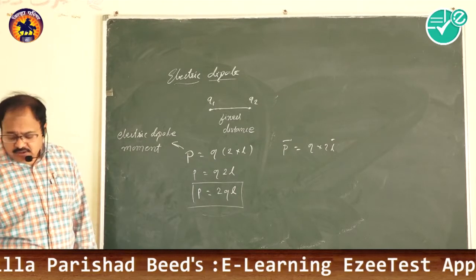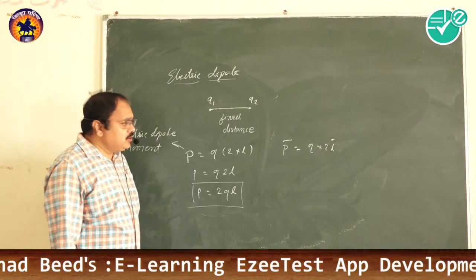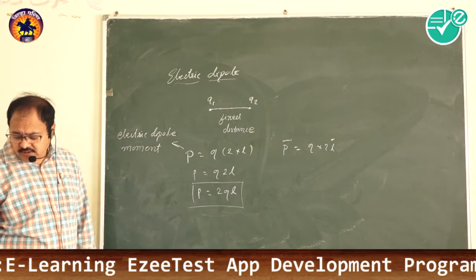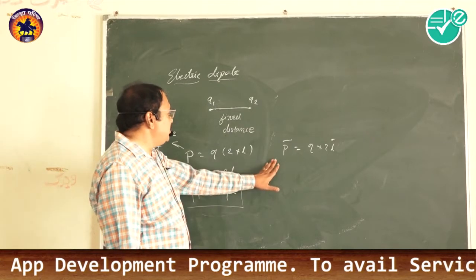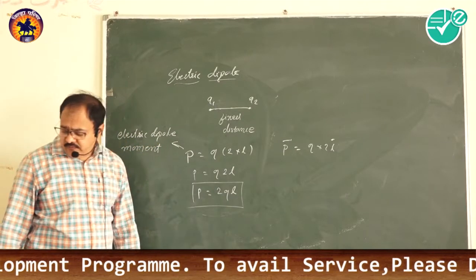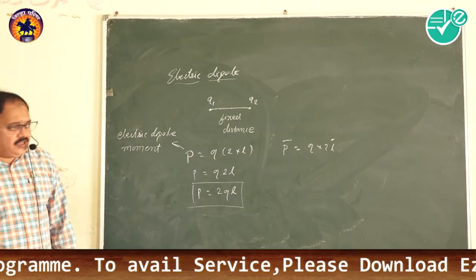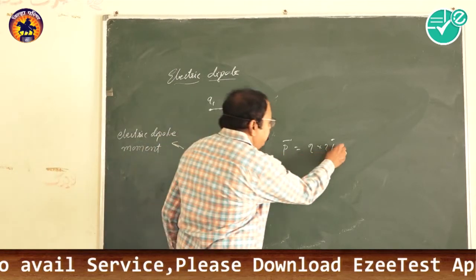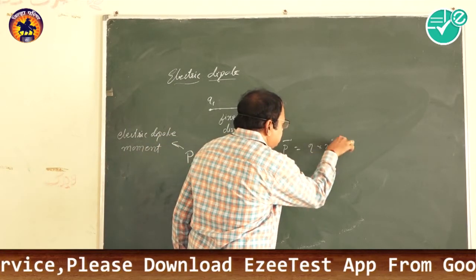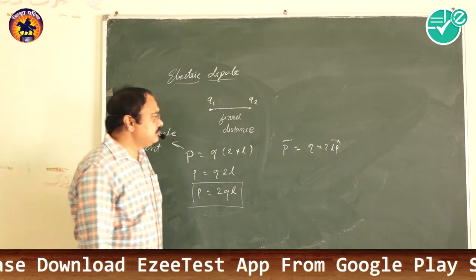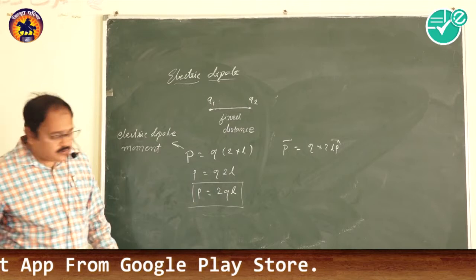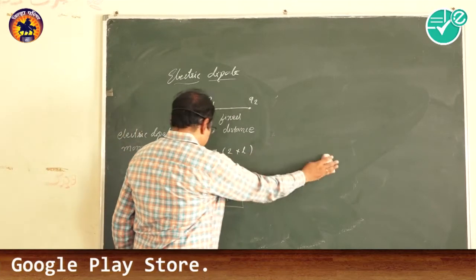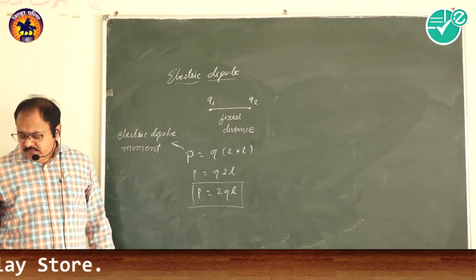Here P equals Q times 2L in the direction of the unit vector. Simply, you can say that P equals 2QL.